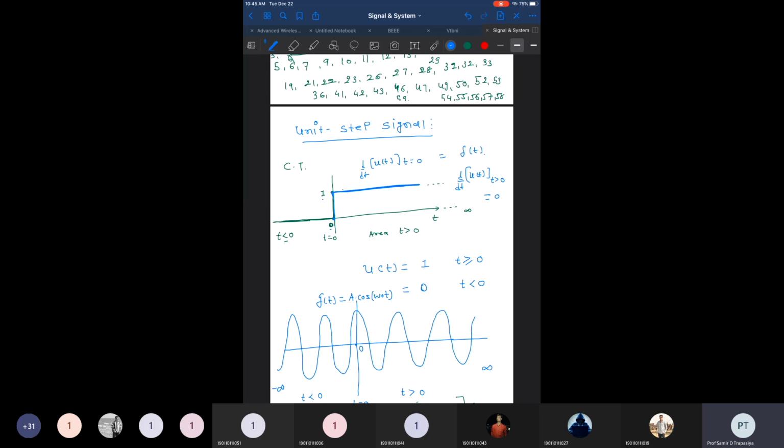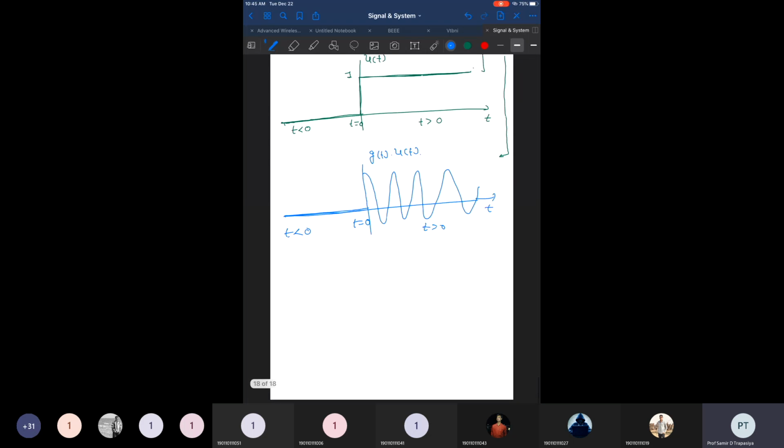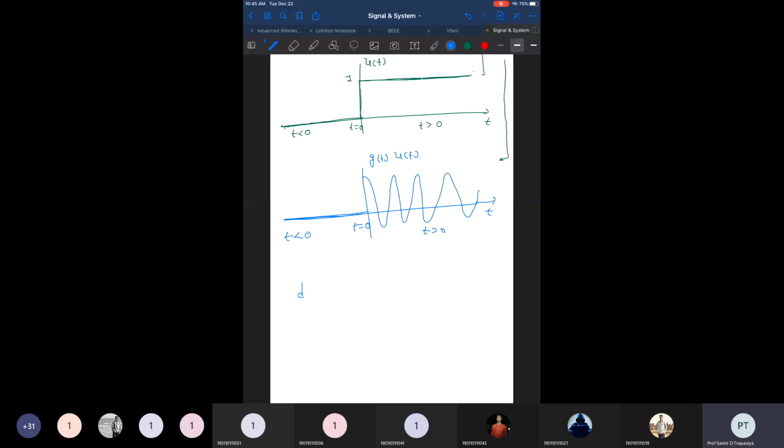So it's simple: if we take the differentiation of a unit step signal, we get the unit impulse signal.